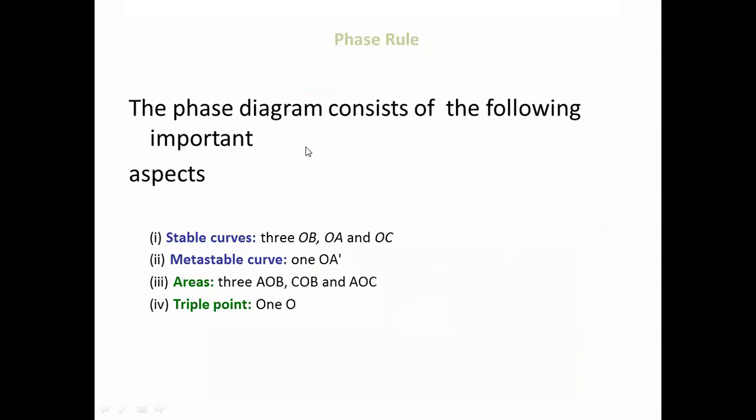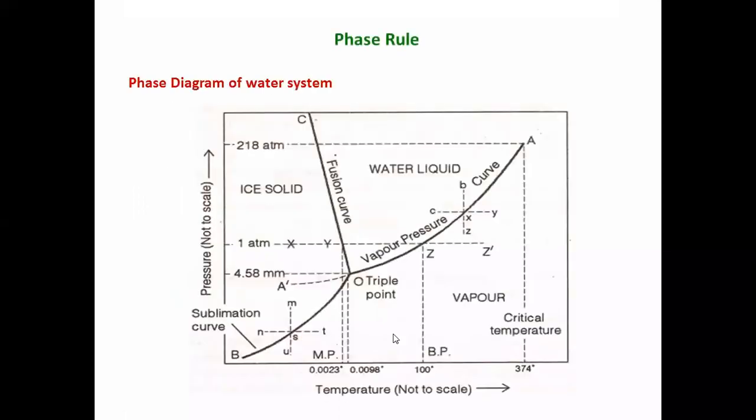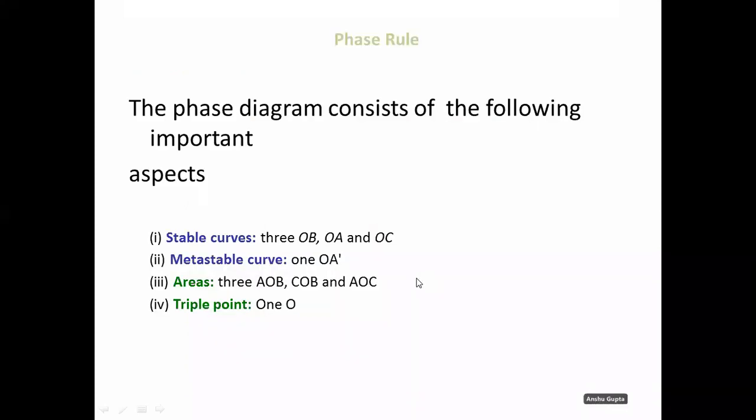Here, the phase diagram consists of the following important aspects. Three stable curves, OA, OB, and OC. One metastable curve, OA dot.